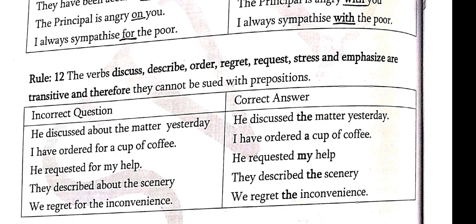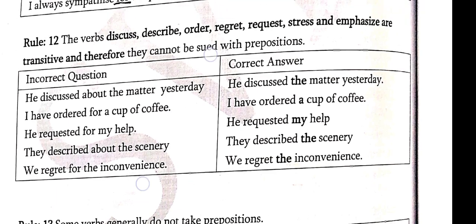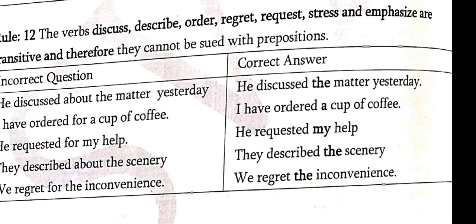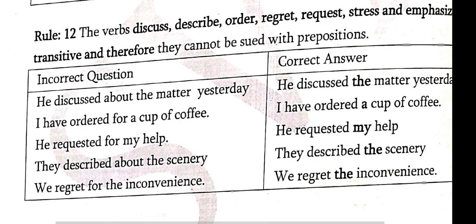After "described" we should not put the preposition "about". "They described about the scenery." This is a wrong answer. So which one is right? They described the scenery. "We regret for the inconvenience." Students, after "regret" the preposition "for" should not come. We regret the inconvenience. This is the right answer.